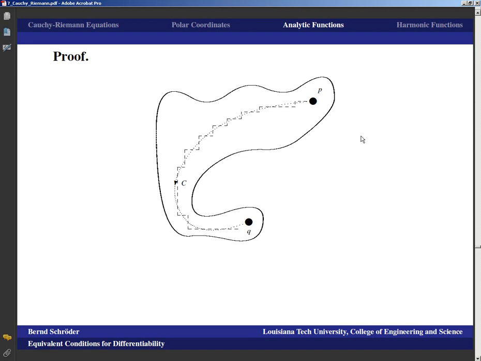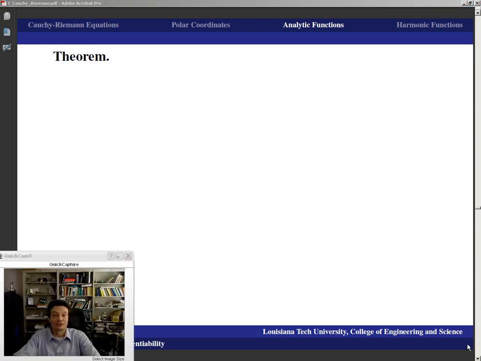Okay, now that we have the Cauchy-Riemann equations, it's time to look at some properties of complex differentiable, or analytic, functions. That will still be some abstract theorems that follow directly from the Cauchy-Riemann equations. That's why these two topics, analytic functions and harmonic functions, are still lumped into this presentation. Well, let's take a look at what we can get.